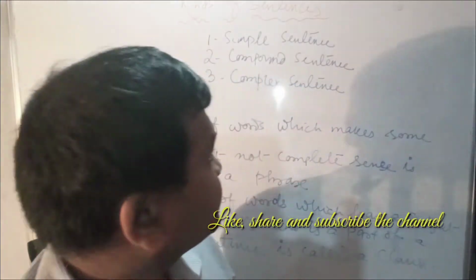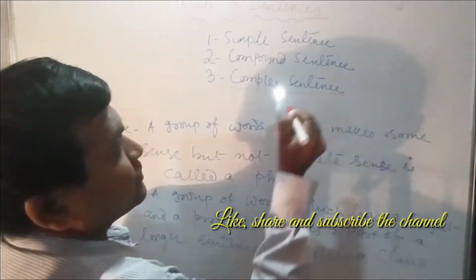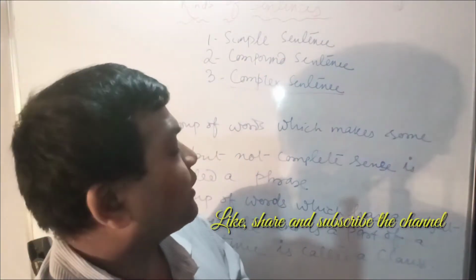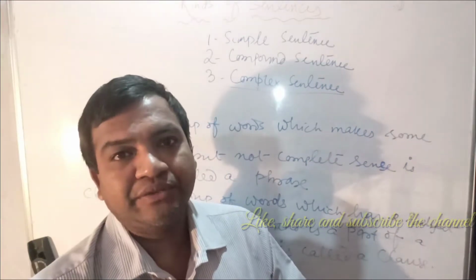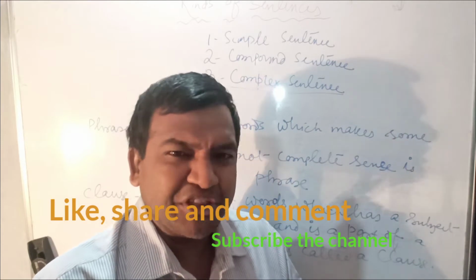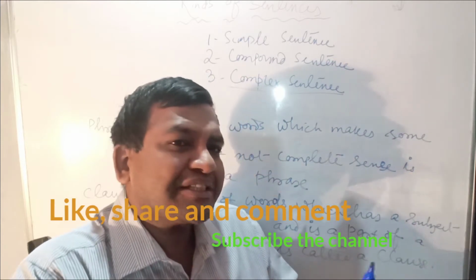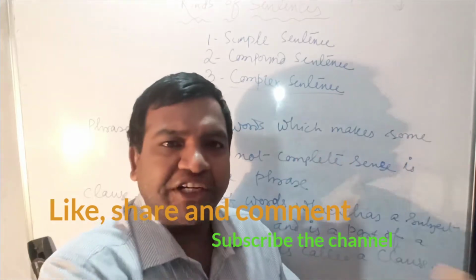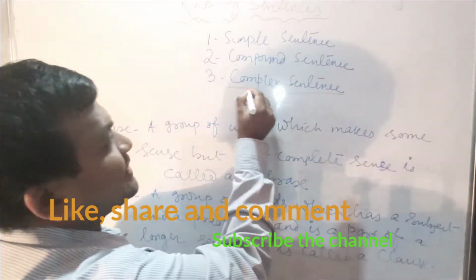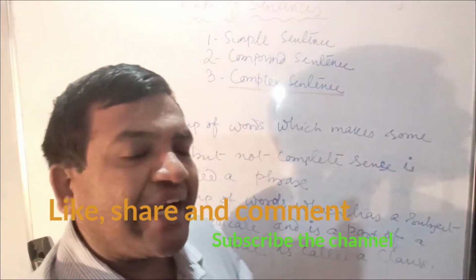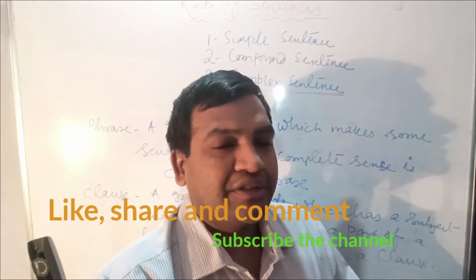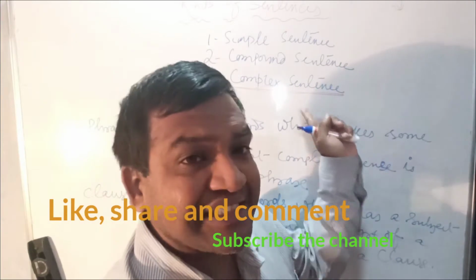Let us discuss the complex sentence. When we say complex, complex means difficult. It means having many complexities, many difficulties. So complex means we may say more difficult than compound. So when we say complex sentence, we should understand what phrases and clauses are, because a complex sentence